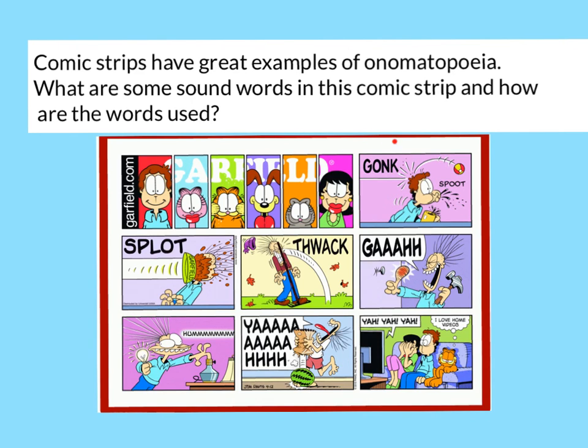Okay, gonk is for the sound of the ball hitting him on the head, and spoot is that sound when you spit something out. Then splot, this is a bigger and louder sound, and that's when Garfield's bowl hits him right in the face. Thwack, that imitates the sound that a rake might make when it hits someone on the face.